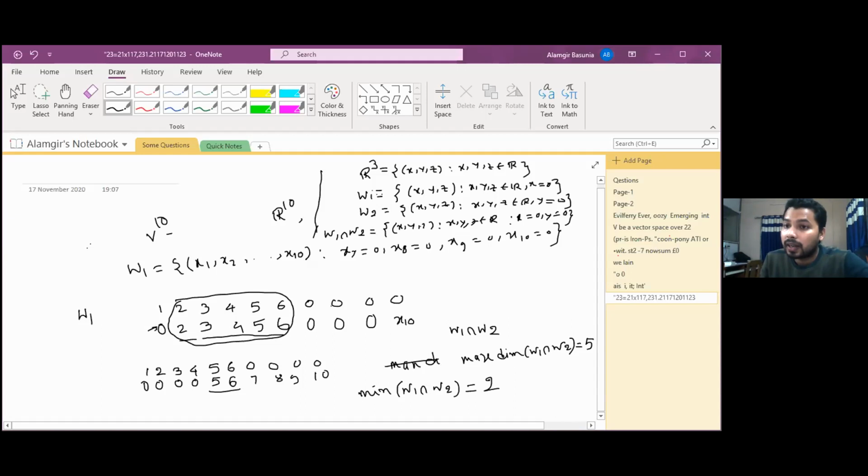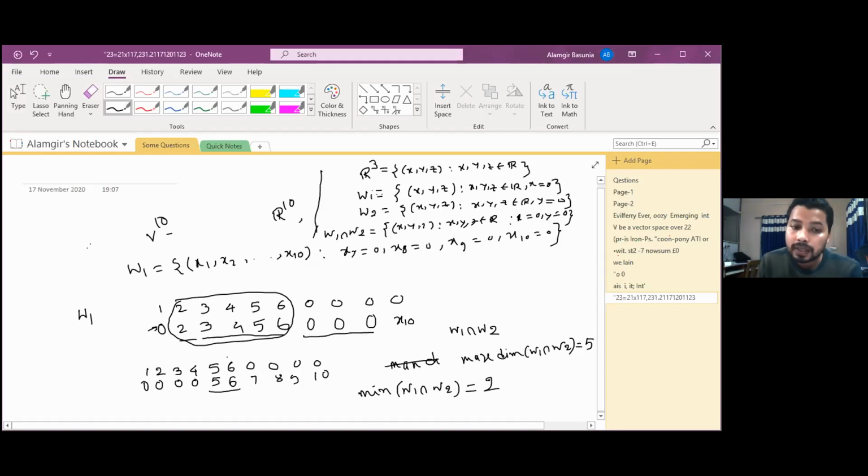But we don't want identical space, these are different spaces. That is why we have to take maximum common portion, which we can take here, and then 0 here, and 3 elements here. And in the intersection portion, since intersection means this and this equal to 0, the x10 position will be 0, and this one will be 0, first and last position will be 0. And then what shall we get? Maximum this x2 x3 x4 x5 and x6, these 5 positions we can choose freely, right or not?